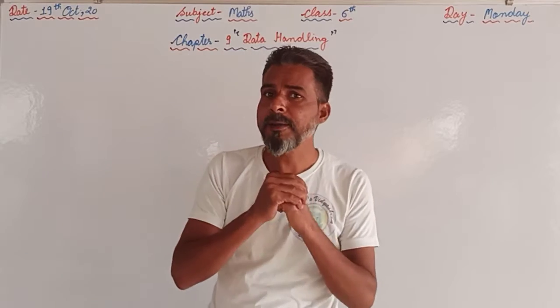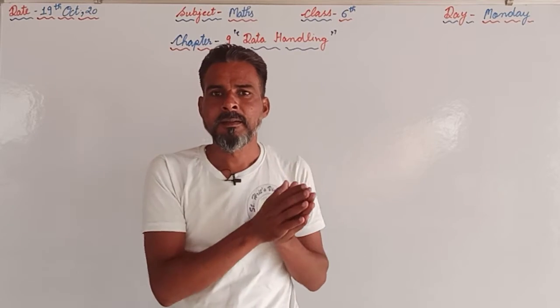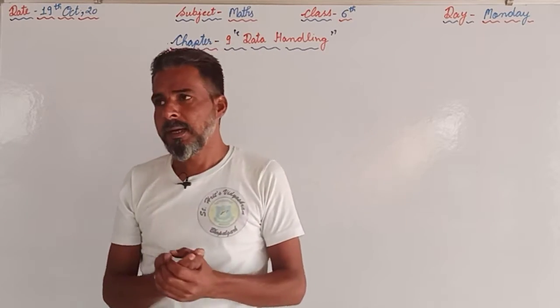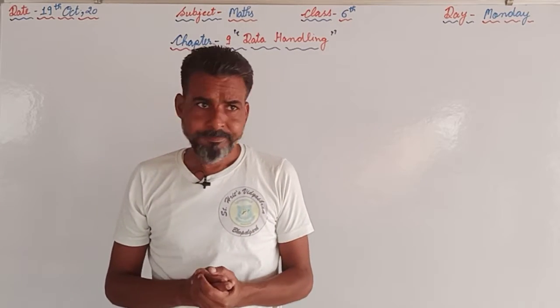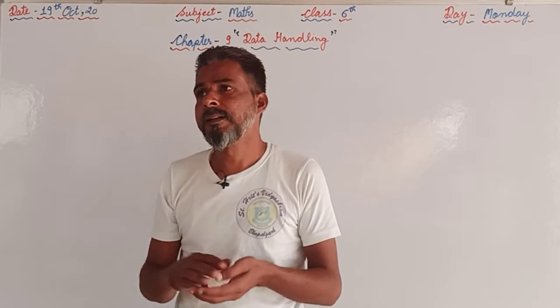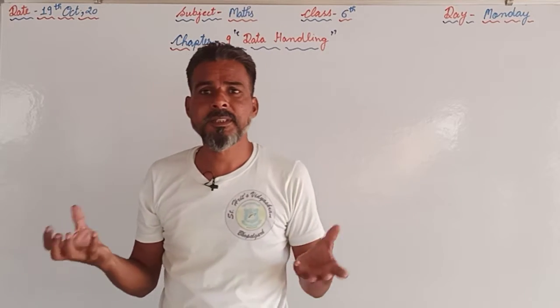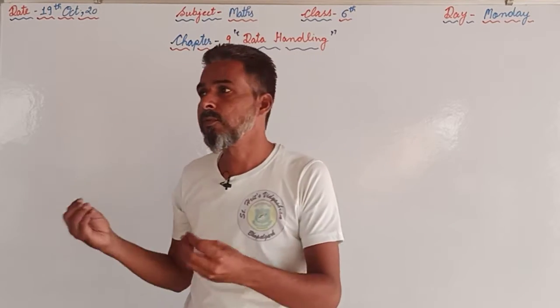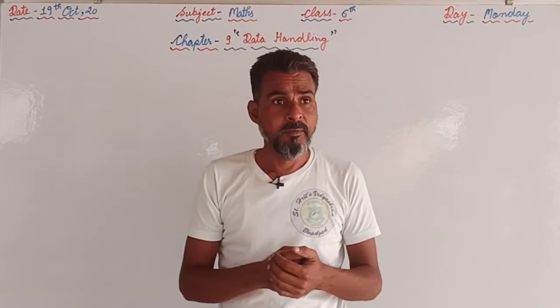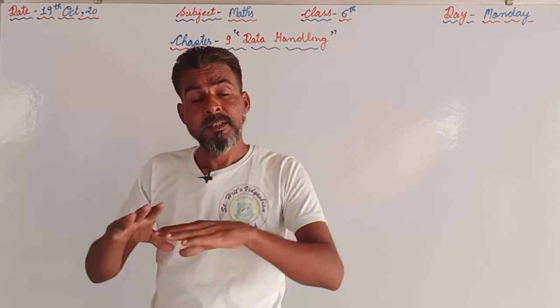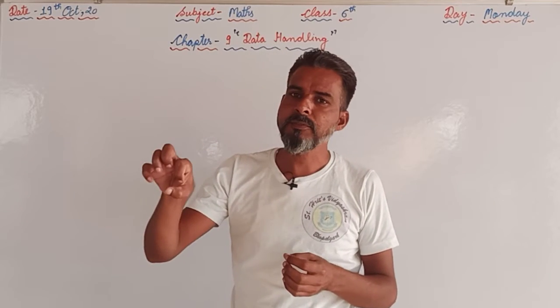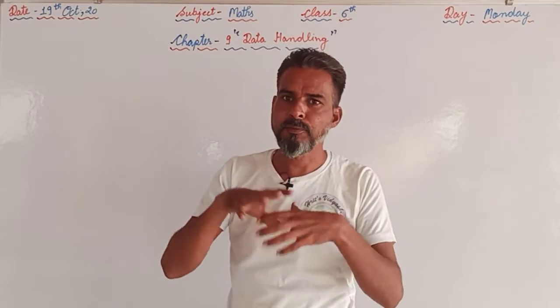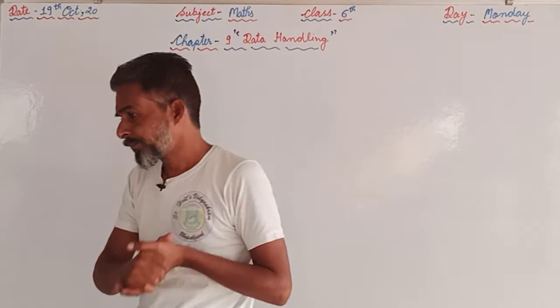Like right now, we used to watch the matches. During the matches, different types of data are displayed, regarding the scorecard, regarding the performances of the players, regarding the information such as who scored more runs, who scored more sixes, who has taken more wickets. So all these things are data. A collection of numbers from which we are getting some information is known as data.